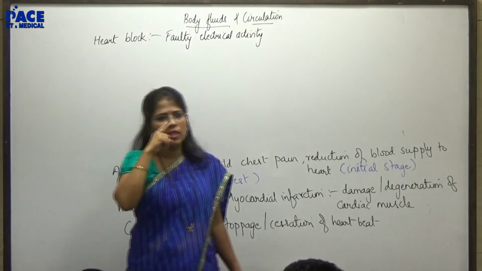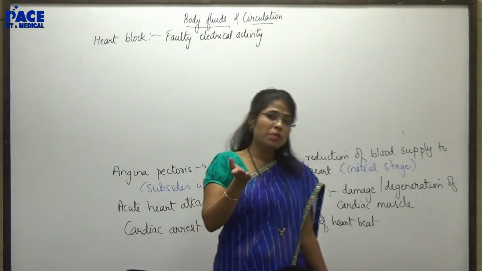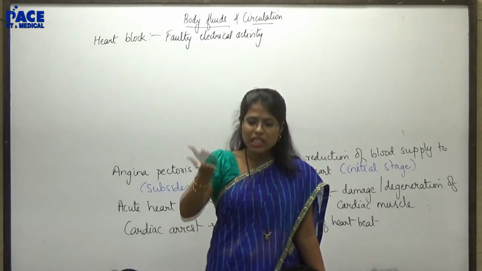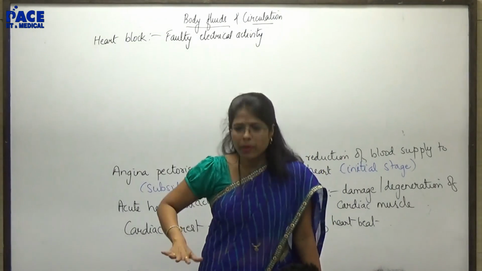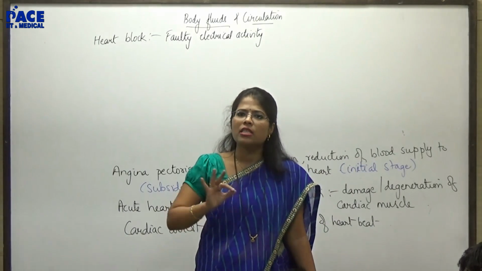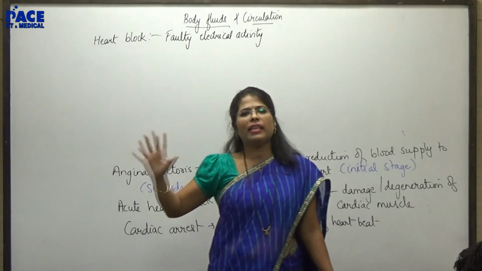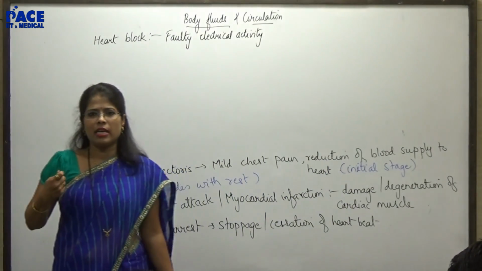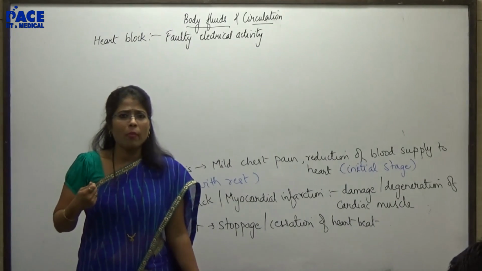Sinus with respect to breathing. With respect to breathing, when your heart rate becomes irregular, that is, inspiration rate is increased, expiration rate is decreased. It is not an abnormality, it is just a physiological thing that is happening in your body. Because during inspiration, it is an active process, so you require more blood supply.